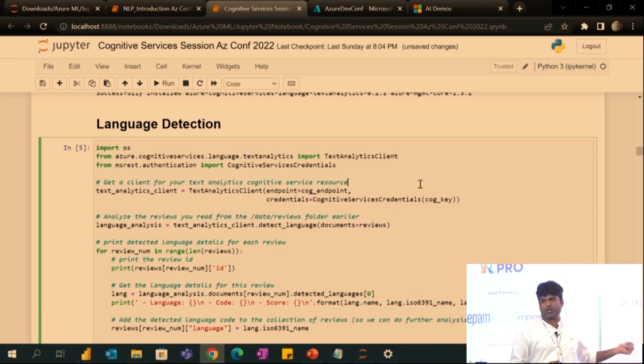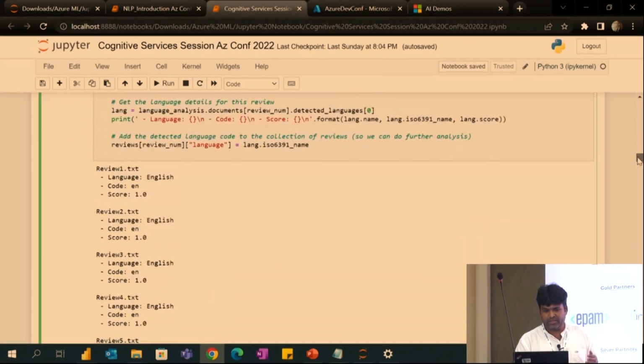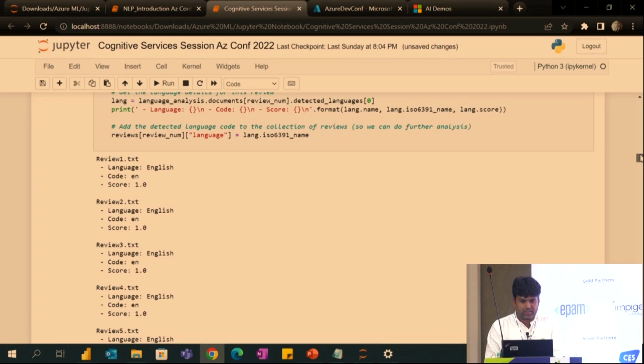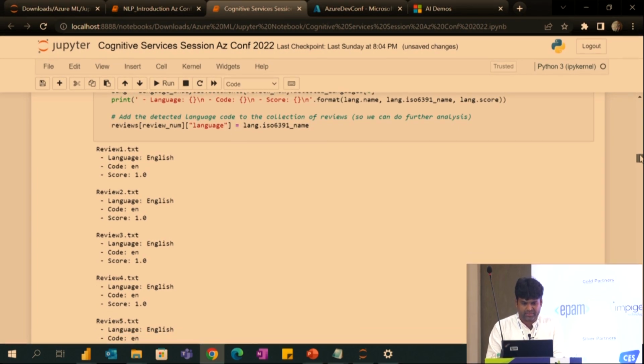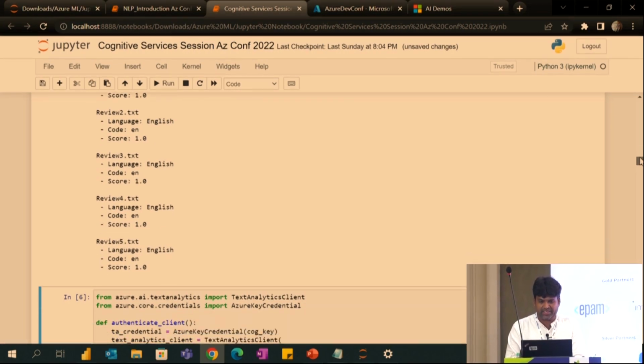So when I'm using Cognitive Services, I don't need to bother about anything. I can directly use German or French. So I will show that as well. Here, this function will help me to detect the language. For example, the review one is in English, and the English code is EN, and the score is coming as 1. All the reviews are in English, so it detected English.